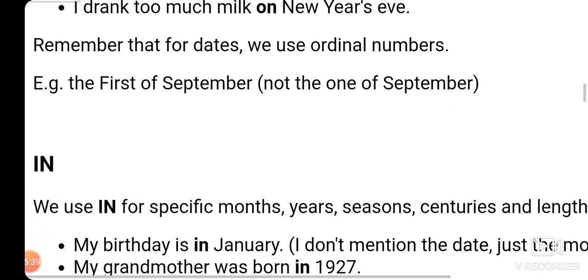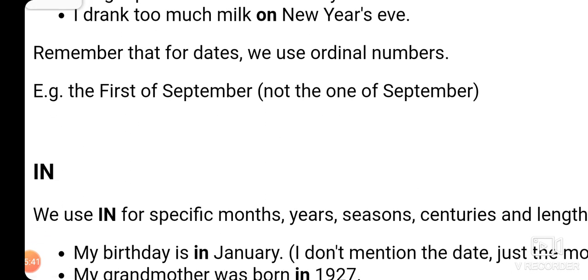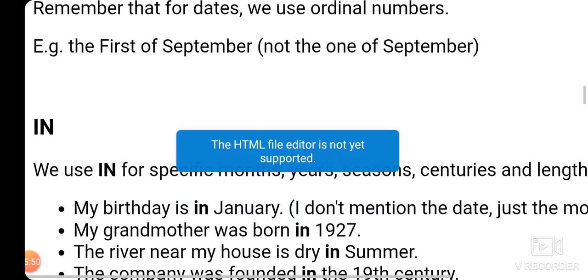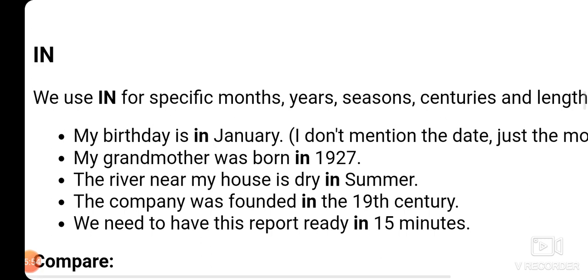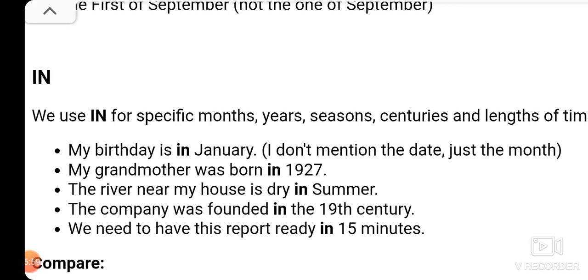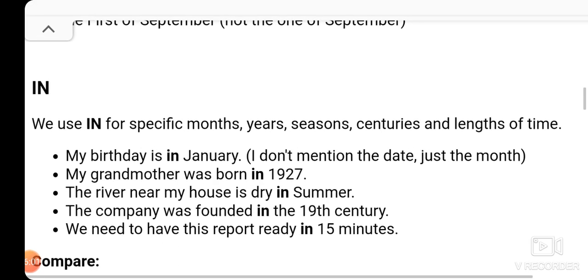And when we talk about the days of the month, we use it just like the 1st of September, the 2nd of September, not just like the 1 of September. Now we are going to talk about this and other prepositions of time, that is "in". We use "in" for specific months, years, seasons, centuries, and lengths of time.